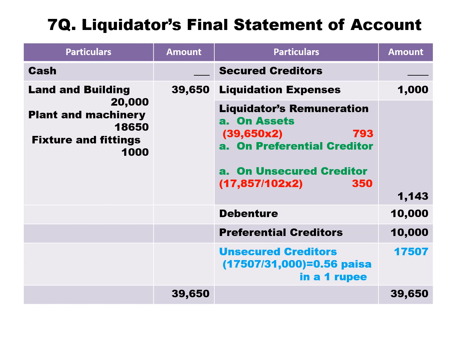Now what we have is only 17,857 rupees. But how much should we pay to the unsecured creditors? We need to pay 31,000, but we have only 17,857. So what to do? We don't have sufficient amount to pay the unsecured creditors. Therefore remuneration on unsecured creditors will be calculated as follows. So on unsecured creditors, remuneration is calculated like this.